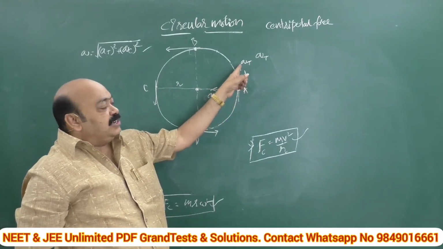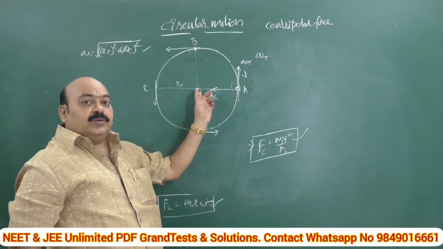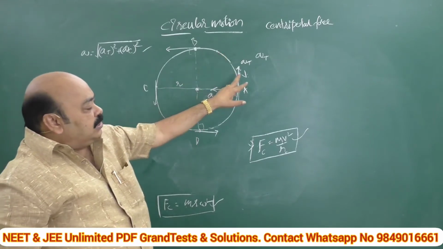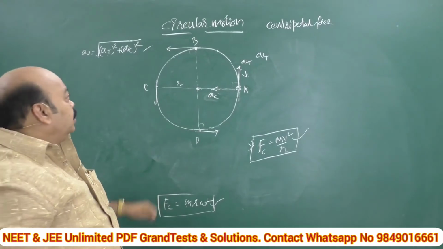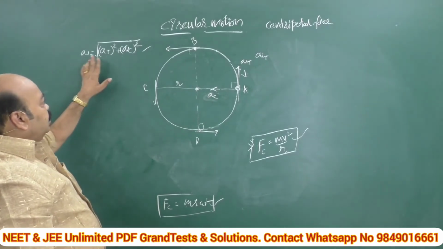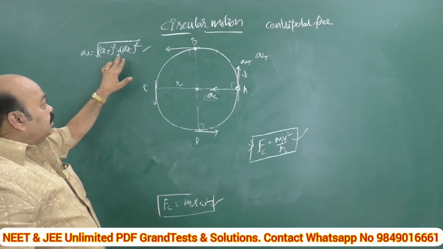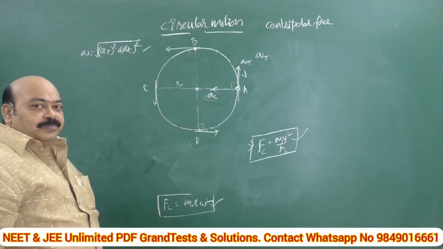One is tangential, along the tangent it acts, and one is towards the radius vector, acting towards the center. Since these two are perpendicular to each other, the resultant acceleration, which is nothing but the net acceleration, can be determined using the formula A is equal to the square root of the square of the tangential acceleration plus the square of the centripetal acceleration.